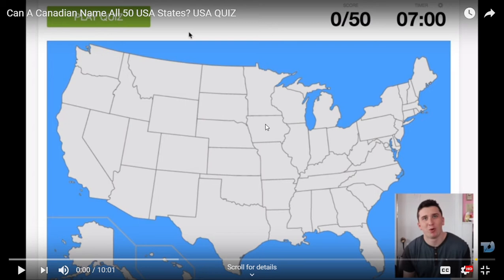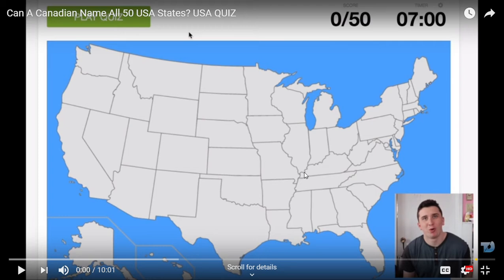Next is Kansas. So this one is Kansas. Earlier it was Arkansas, but this one is Kansas. This is home to Amelia Earhart, the first woman to fly solo across the Atlantic Ocean. So this is Kansas.